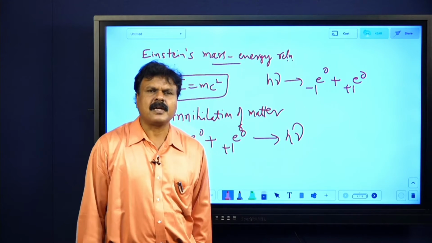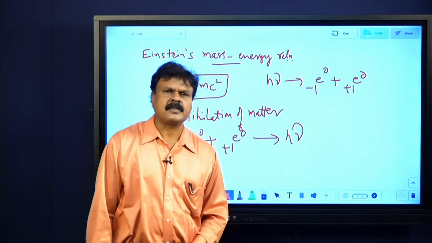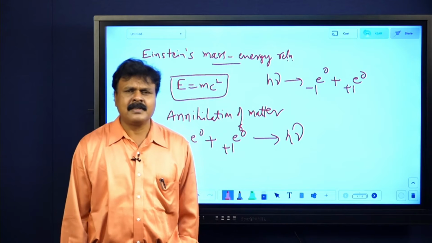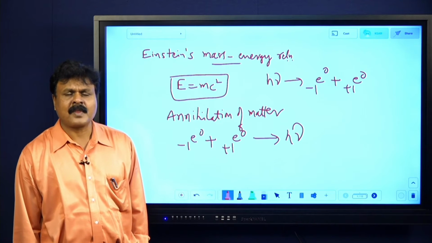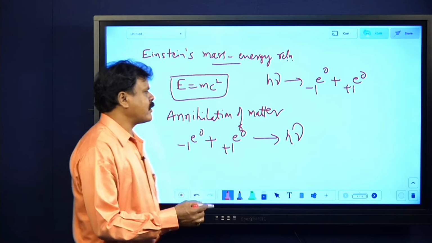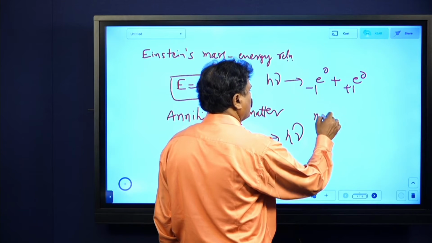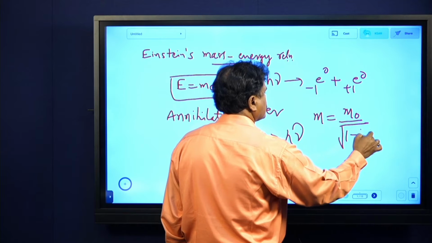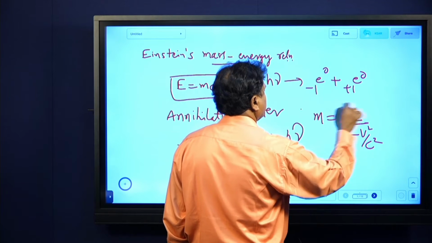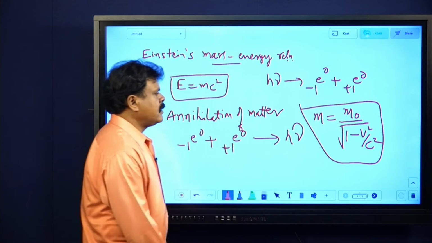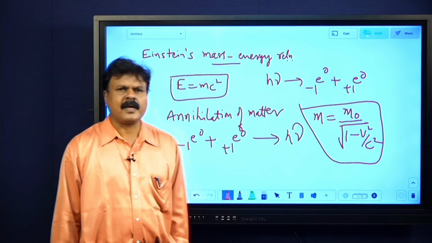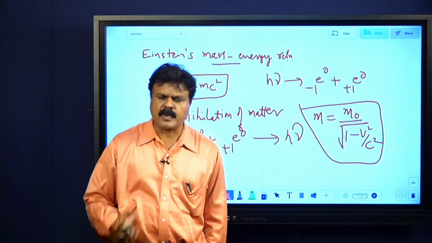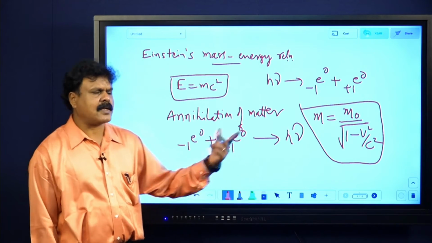This is a new concept that has given a revolution in science. Of course, he is very famous for this, and at the same time he is very famous for one more thing, the theory of relativity. In the morning I was giving one equation: M equals m naught by root of 1 minus v square by c square. These equations were proposed by him only. He is a genius. That is relativity, but here we have nothing to do with it. Only Einstein's mass energy relation and the example, annihilation of matter.